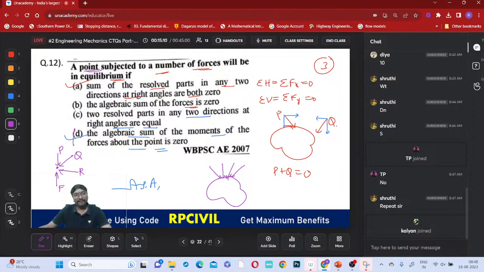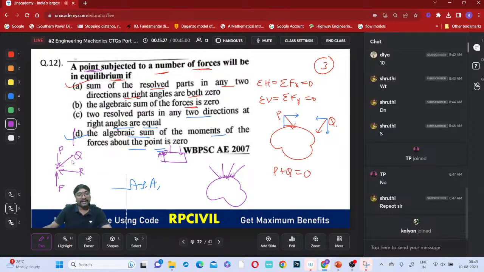Yes. Suppose it is a member where forces are acting at different locations, then moment equilibrium is required, because these forces will cause a moment about this point here.